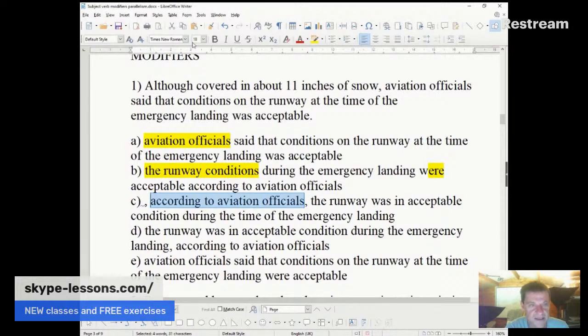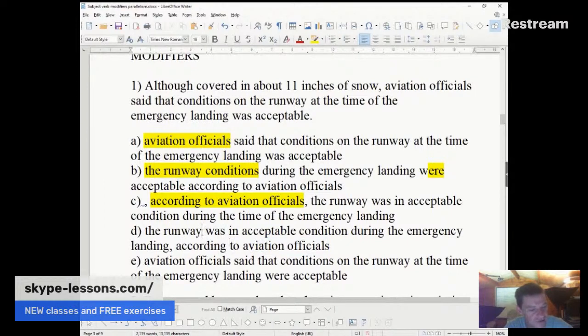Let's have a look at D, and I'm just going to put that in yellow really, because I think that that's the main thing which is poor. It shouldn't be there. The runway was in acceptable condition during the emergency landing, according to aviation officials. Okay, this makes it much clearer what was according to aviation officials. It's the acceptable condition of the runway, according to aviation officials. So that gets that right.